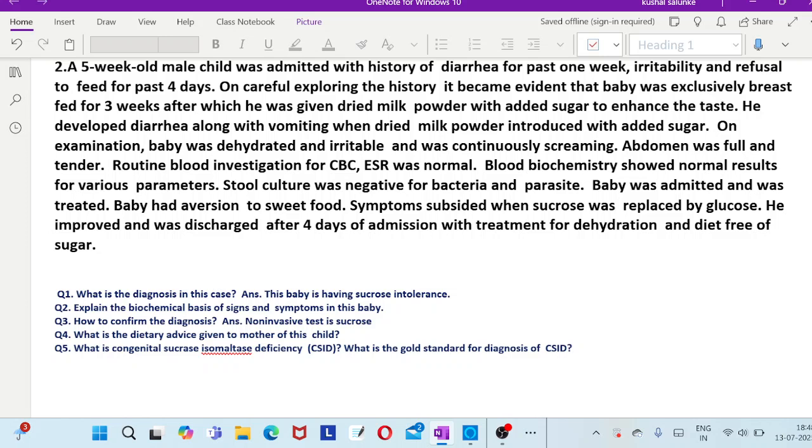Okay, so how to confirm this particular diagnosis? We have a non-invasive sucrose tolerance test, and we also have the 13C sucrose breath hydrogen test. The sucrose tolerance test is done by giving 2 gram per kg of sucrose as a 20% solution, and we have to estimate the blood glucose at 30 minutes, 60 minutes, 120 and 180 minutes, comparing with fasting.